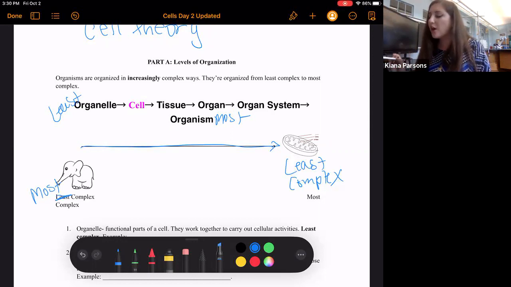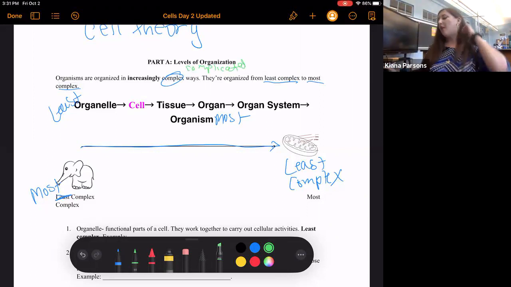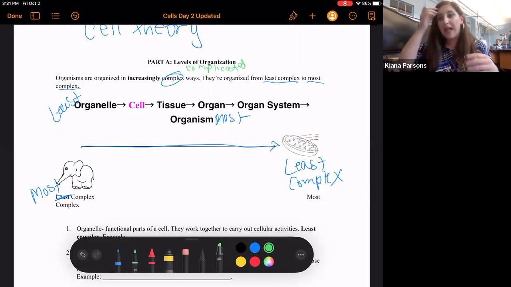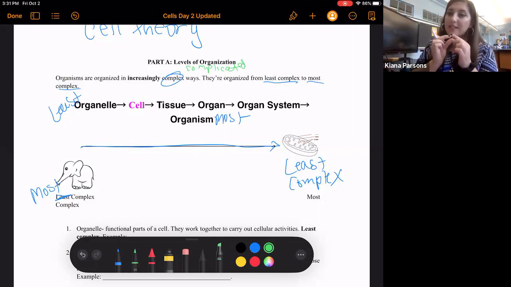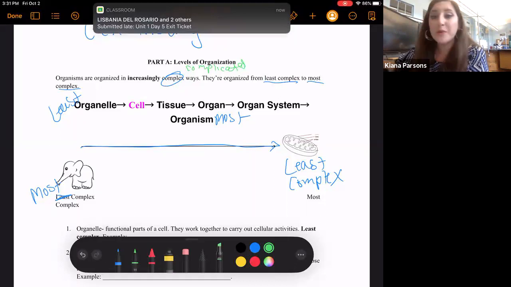So organisms are organized in increasingly complex ways. They're organized from least complex to most complex. And complex means complicated. So, what does that mean? Well, when we're talking about the least complex, that is the smallest and least complicated part of an organism.